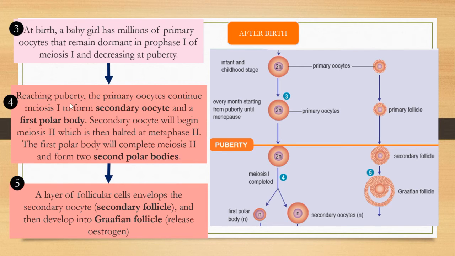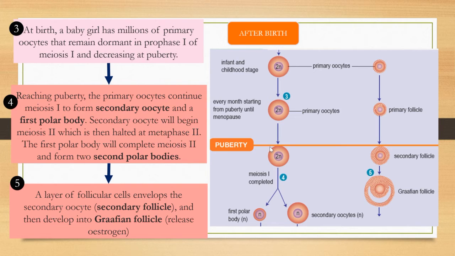Reaching puberty. What does puberty mean? It means when the menstruation or menses starts, so the girl has reached puberty.